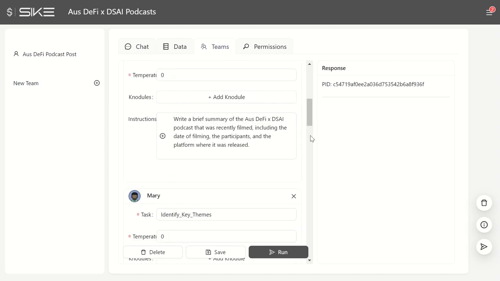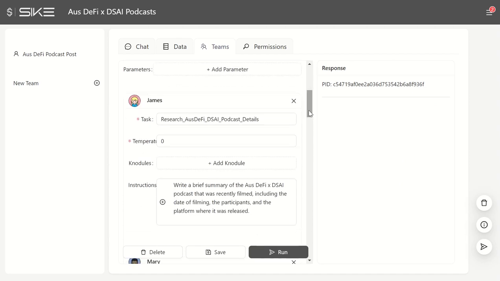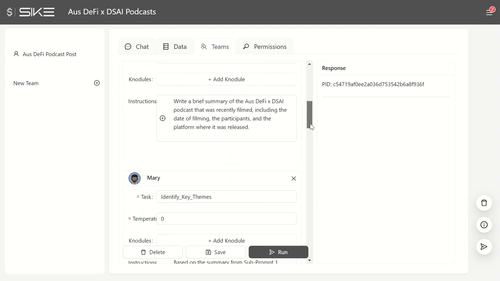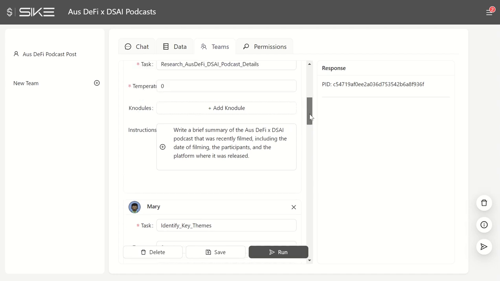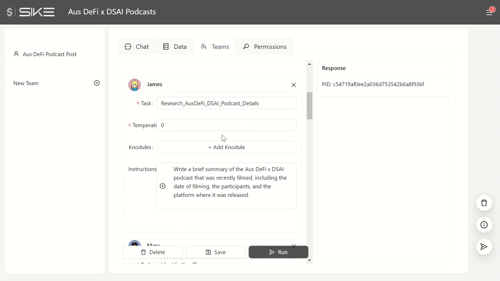Okay, so now the work is done, and as we scroll down here, we can see the different workers, starting with James, who's going to research the AusDefi podcast. James has this set of instructions in terms of what they're going to do. They can also have a particular nodule that will get them to look at. If we don't set anything, what ends up happening is that it looks to GPT-4 because it's got access to that GPT-4 Turbo, just general model, or it might refer to one of the previous prompts that are created. In this case, James is the first one, so they're not going to be able to do that, but we will see that later. You can change the instructions if you want to as well.